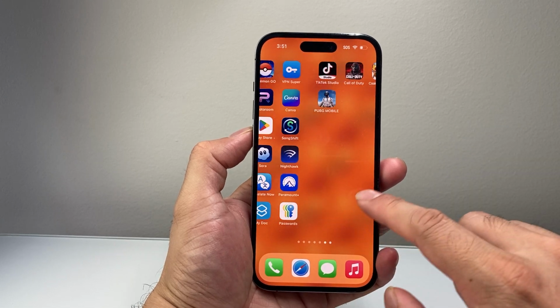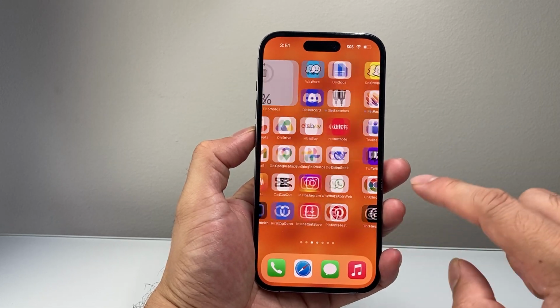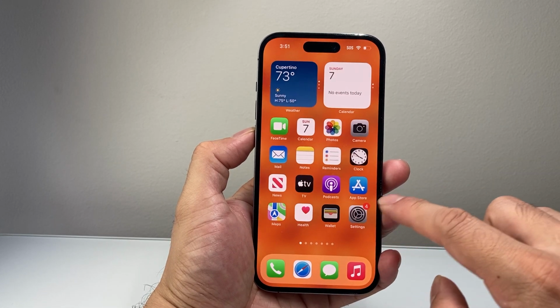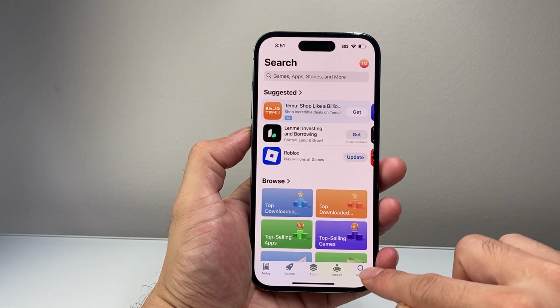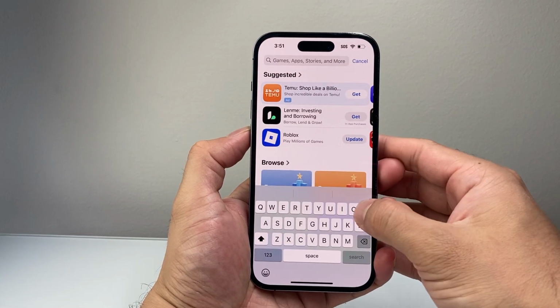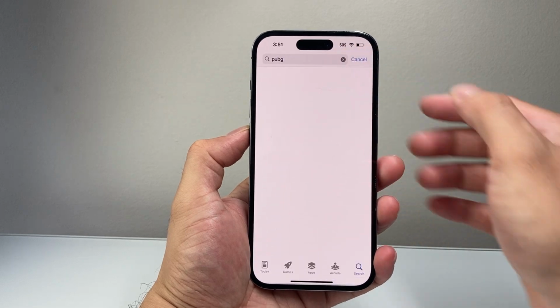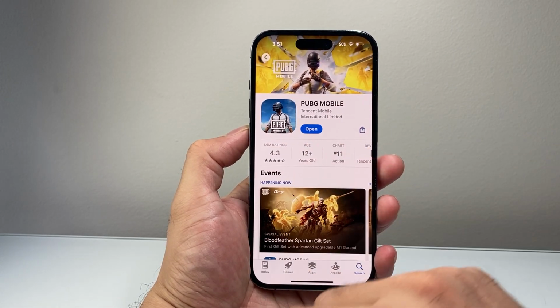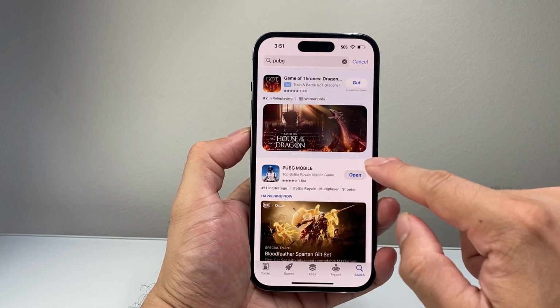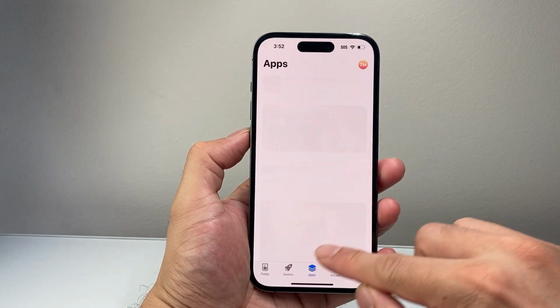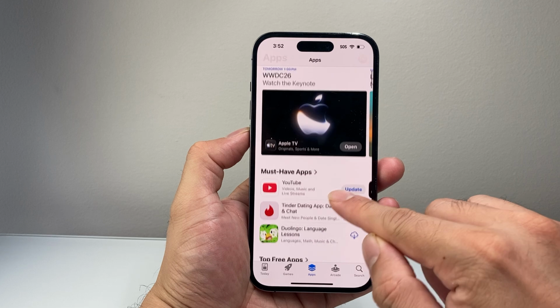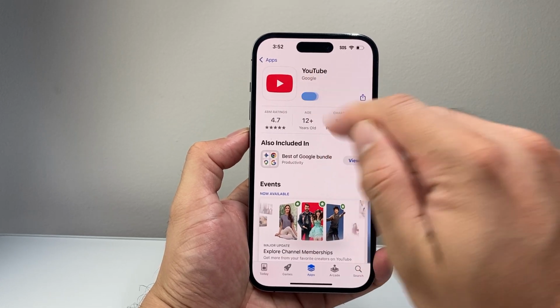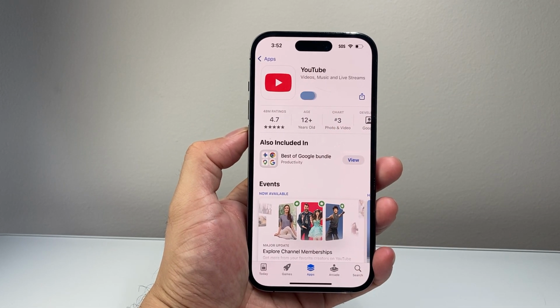Now, if it's still not working, the next thing to do is update the app. You're going to go to the App Store, and in the search page, just search for PUBG. When you search for PUBG, if you see the word update next to it, click on update. I've already updated, so it doesn't show for me, but you'll see an app that needs to be updated with the word update next to it. Like for example, YouTube here, if it says update, just go ahead and click on it to update to the latest version.